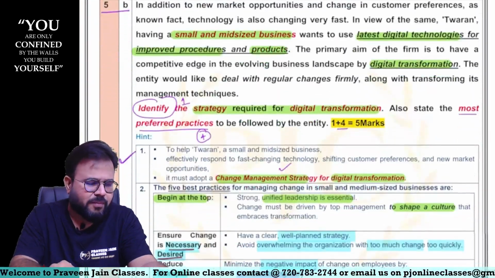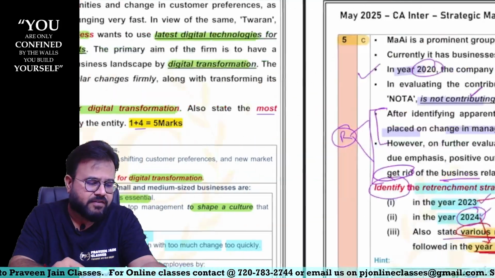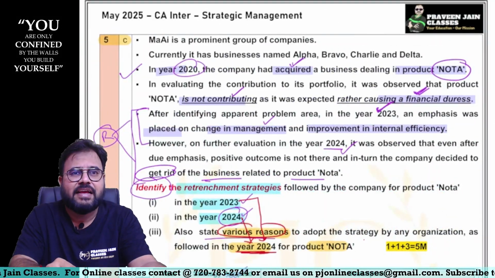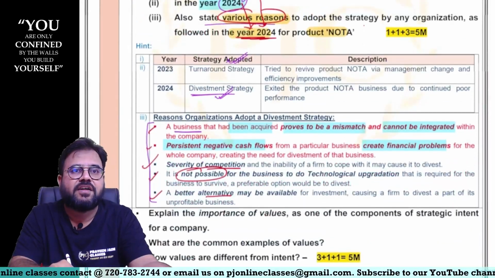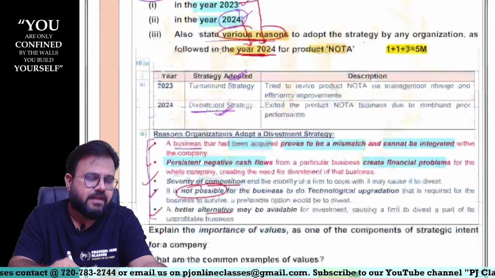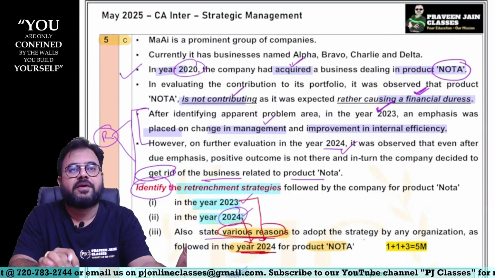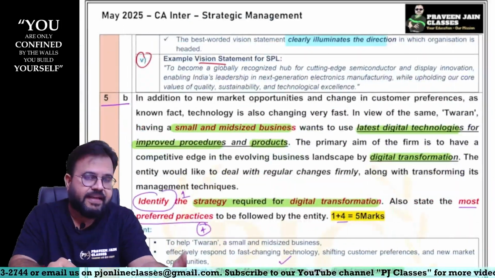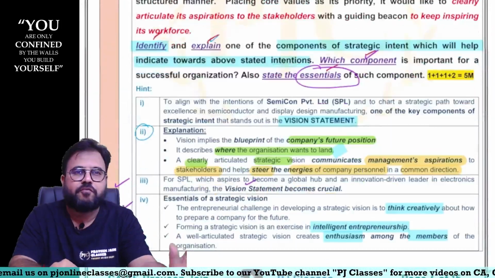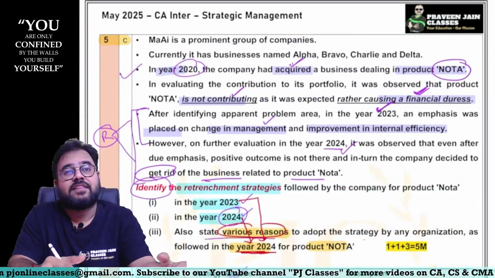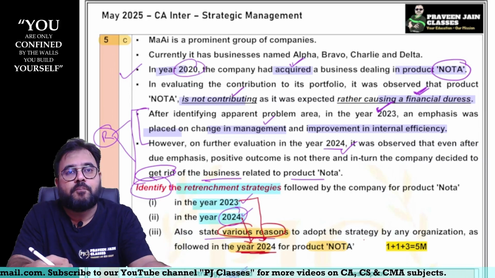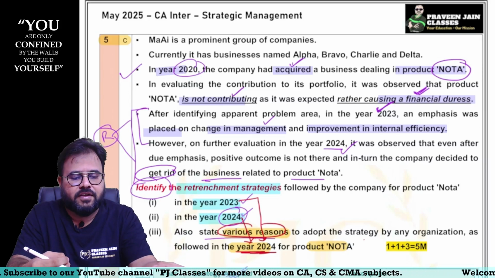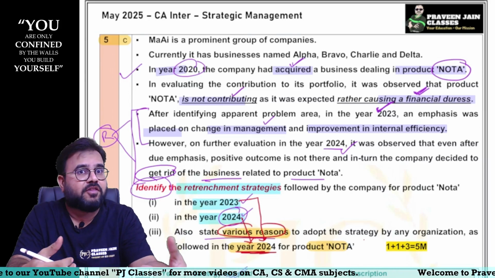Second question to some extent and 5B people can answer, sir. And third also was very easy, sir. We are just identifying the corporate strategy, sir. So this was easy. In fact, in the first question, 5C was very easy, then next was 5B, and 5A was a bit difficult, sir. And this is how ICAI tries to hamper your motivation, now when you are writing this paper for the first time, sir.